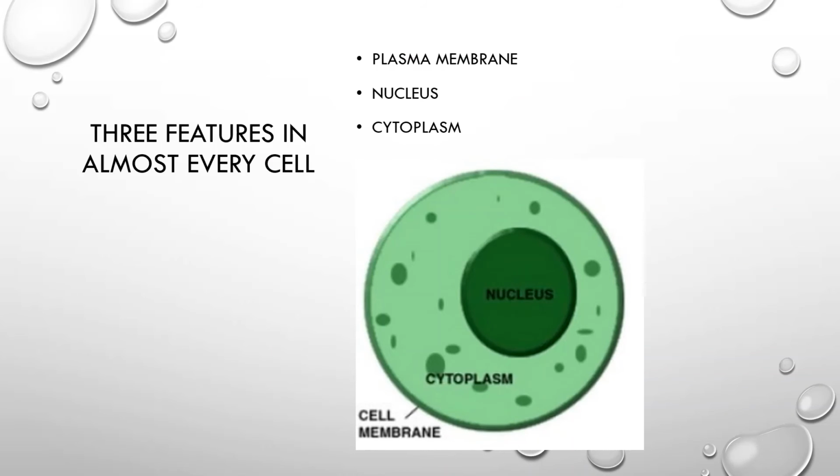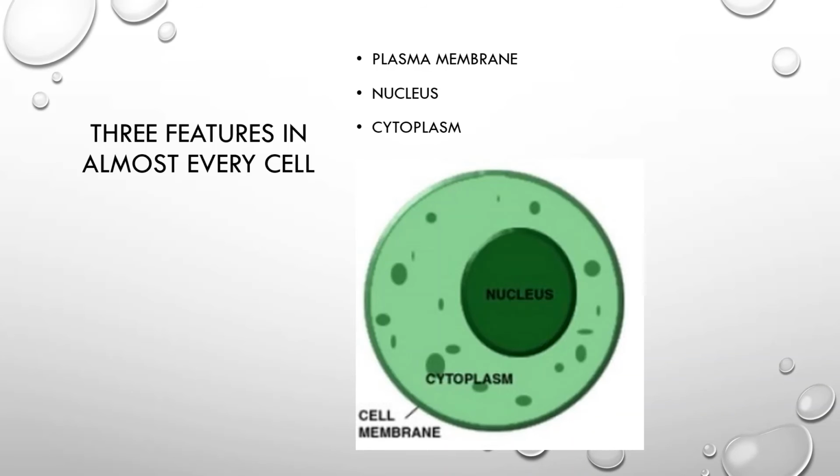There are three basic features of the cell which you are going to find in each and every cell. These three basic structures are nucleus, cytoplasm, and cell membrane. Every cell will always have a nucleus, in the center in animal cells, or in the periphery in the case of plant cells.